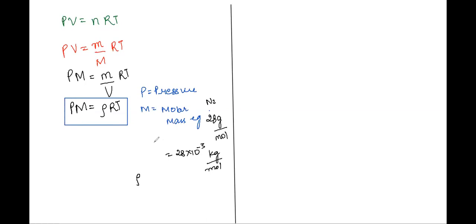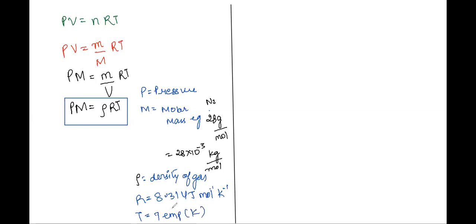Now, this was about P and M. Rho is the density of the gas. Of course, we know what R is. R is known as the universal gas constant, and has a value of 8.314 joule per mole per Kelvin. Very important to remember units. Many people forget units. Please make sure you do remember them. What is T? T is absolute temperature, or temperature in Kelvin. Very important. Some people also forget this. We do not have to. So we need to remember that PM can be written as rho RT.